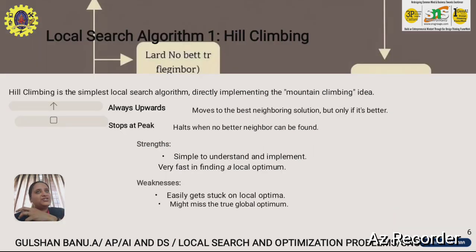Based on all these key points, the first thing we have to see is hill climbing. Hill climbing is one of the simplest local search algorithms. It is always upward and it always stops at the peak. Whenever you are searching, it always searches in the highest direction and stops at the peak, where the peak point will be the solution point or the output point.